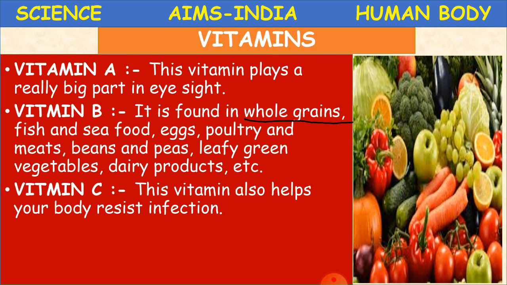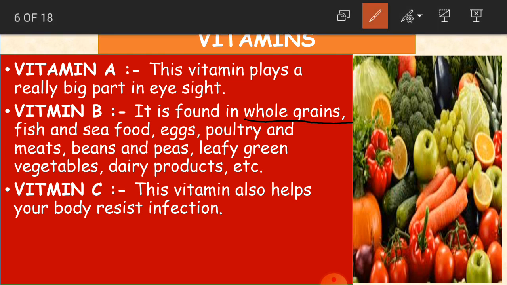In the sense the body does not get affected by that infection. Normally we get vitamin C in citrus fruits, for example orange, lemon, and also in strawberries, tomato, papaya. All this will give you vitamin C. So it is very good for protecting you from infections.